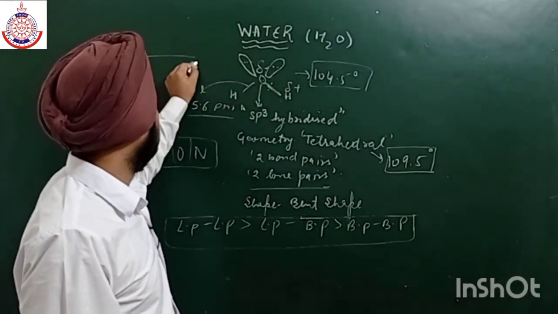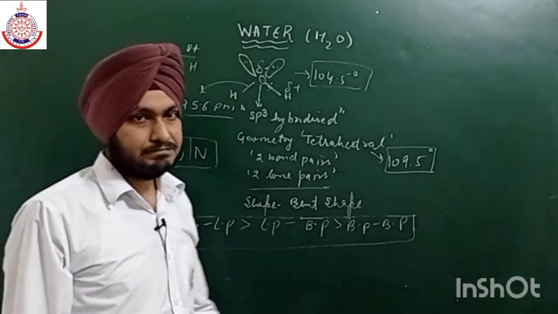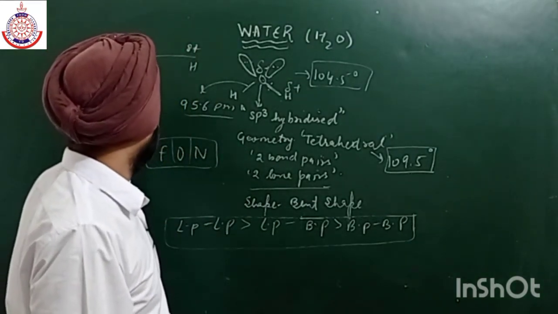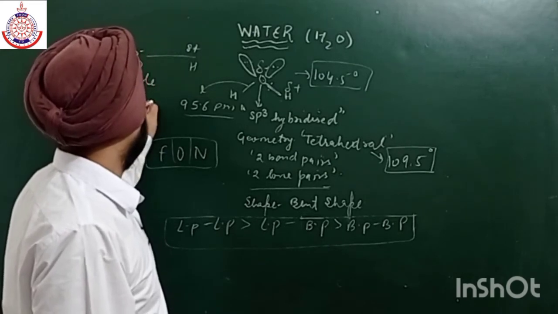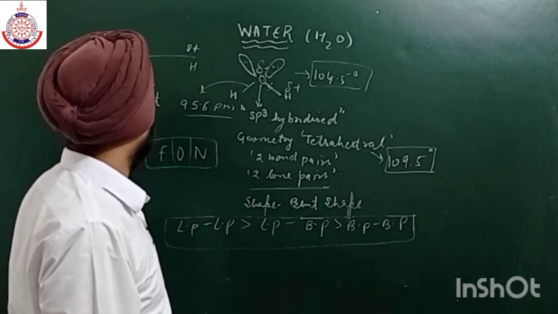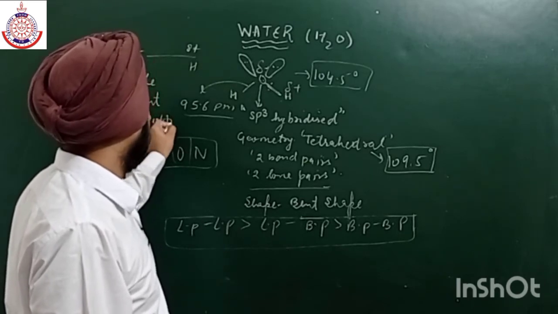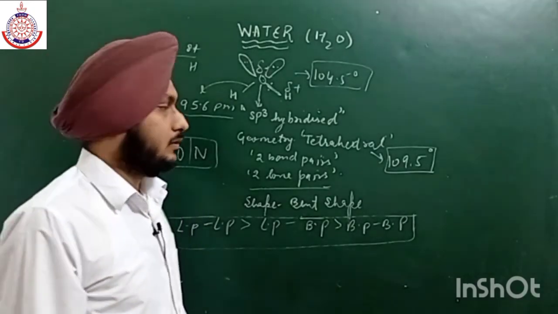So it is a dipole, partial negative over here and partial positive over here. Okay, so they will form a dipole. That is why they have some dipole moment. The property related to dipole is dipole moment, and the value of dipole moment is 1.84 debye, which is quite significant.